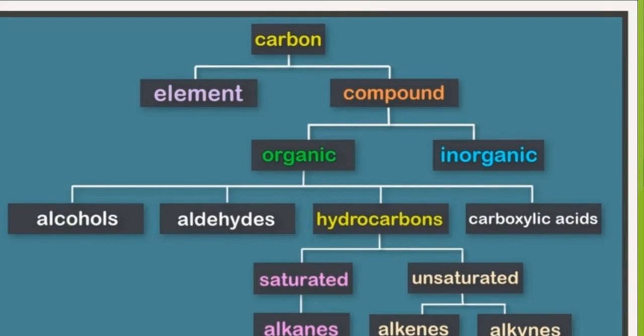Hydrocarbons are mainly of two types, saturated and unsaturated hydrocarbons. Saturated hydrocarbons are in the form of alkanes and unsaturated hydrocarbons are in the form of alkenes and alkynes. So all these three types of hydrocarbon, alkanes, alkenes and alkynes, we will discuss one by one.